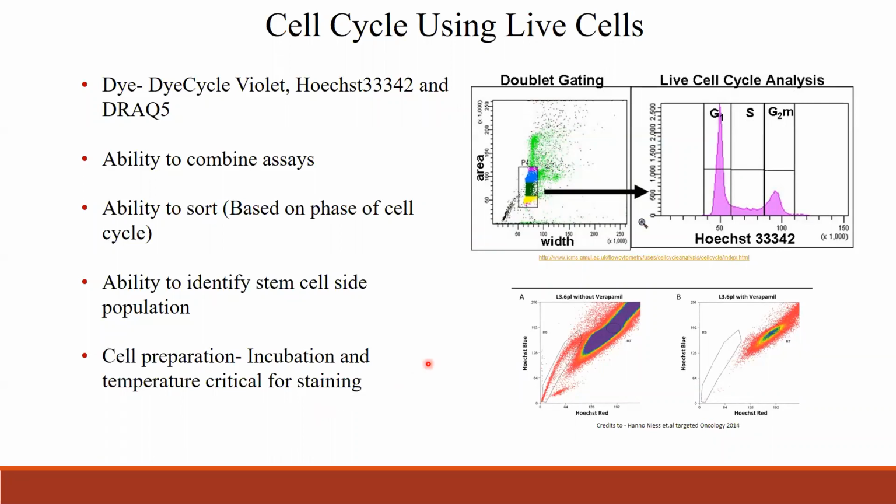Because I have seen that some of the plots may not look this clean if you don't prep the sample that well. So when you are using live cells for the cell cycle, you have to prep the sample carefully, because if you want to sort it again, it has to be in a healthy condition. So prepping the sample in live cell is very critical.